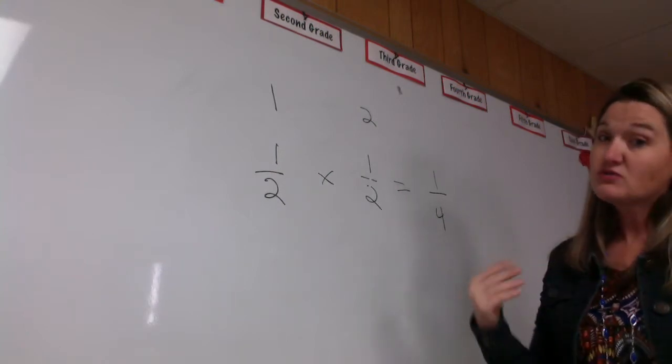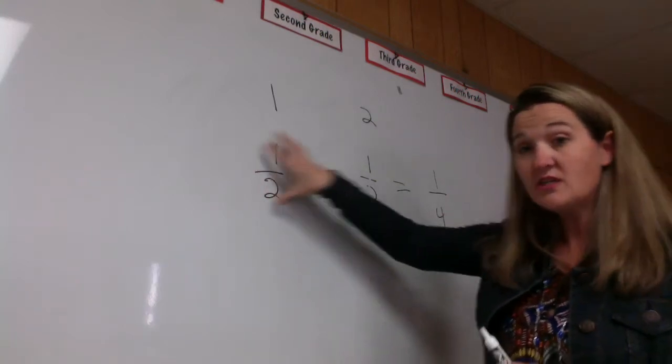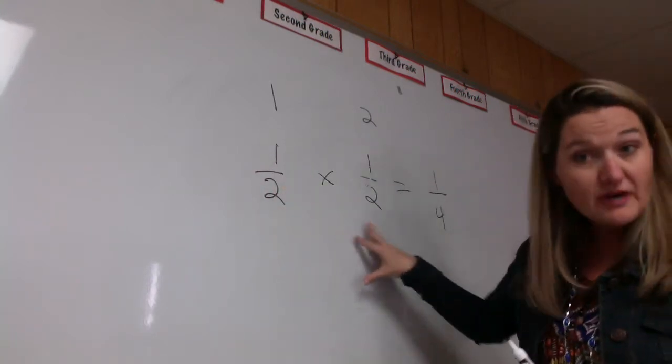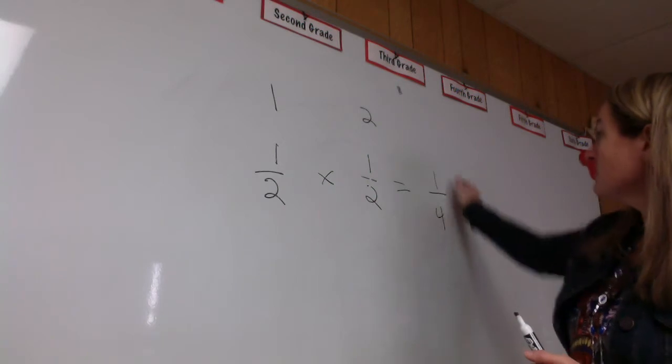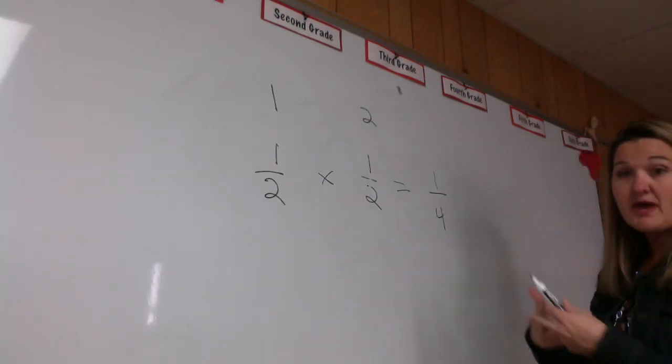All right, so that is independent events. You just figure out the likelihood of each thing happening, which will be in fraction form, and then you just multiply across, and that'll give you the probability of them happening together.